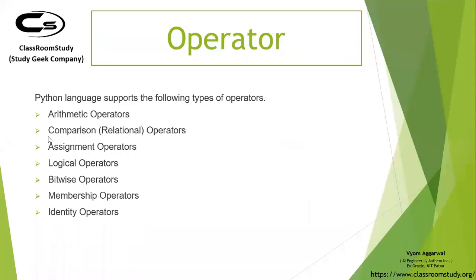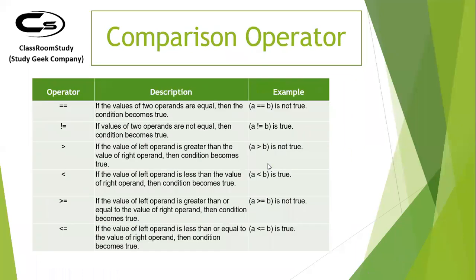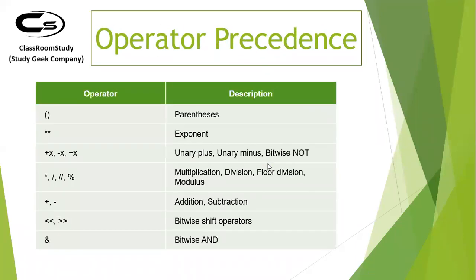Next was operators. So we had arithmetic, comparison, assignment, logical, bitwise, membership, and identity. I won't get into the details of these because we have already covered them in detail. Then one thing that we have missed was preference or precedence.